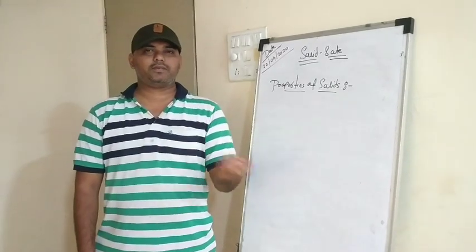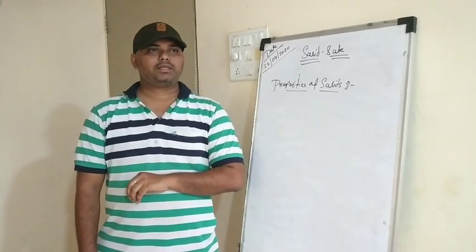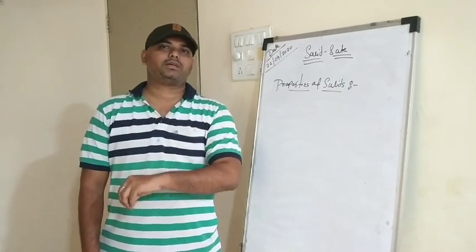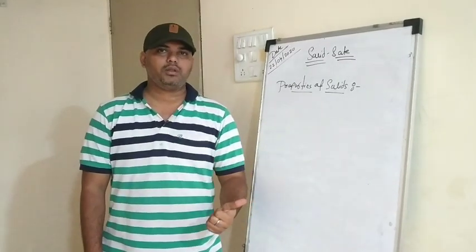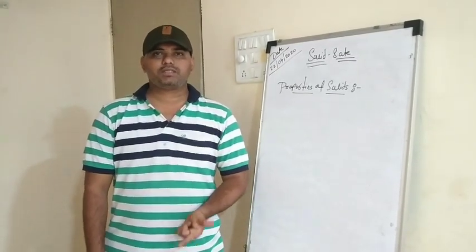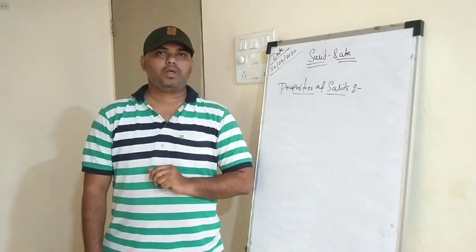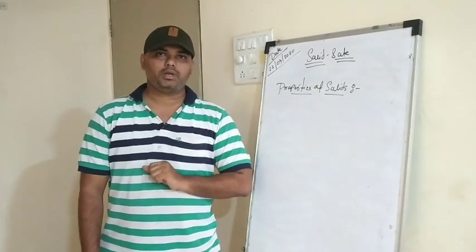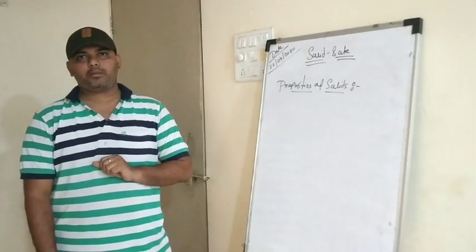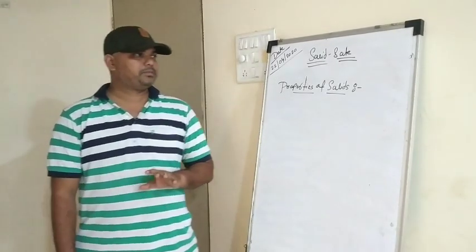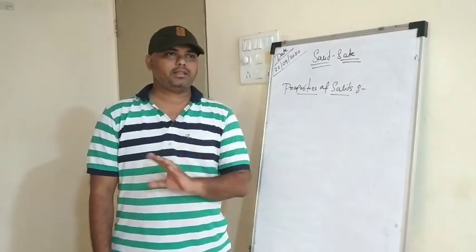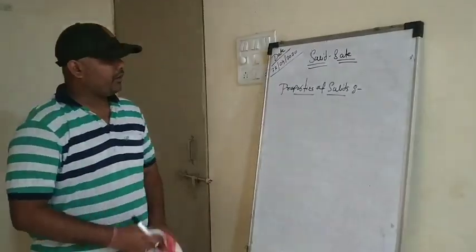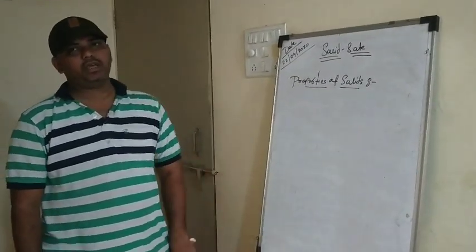Analytical chemistry is where physical methods are used for separation, analysis as well as for crystallization and purification of compounds, right? Now let's talk about the properties of solids.